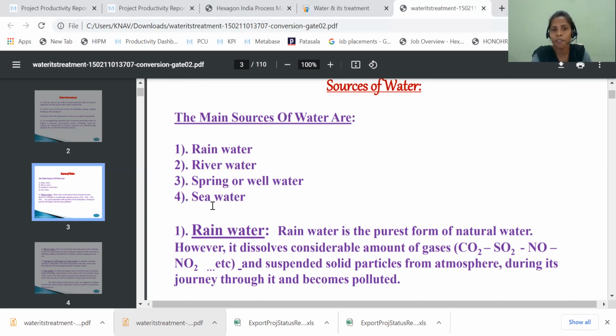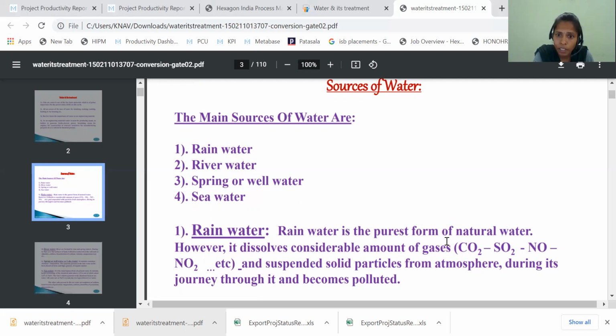So let us see them one by one. Rainwater. Rainwater is the purest form of natural water. However, it dissolves a considerable amount of gases. These gases are present in the environment due to the usage of fossil fuels and chlorofluorocarbons.